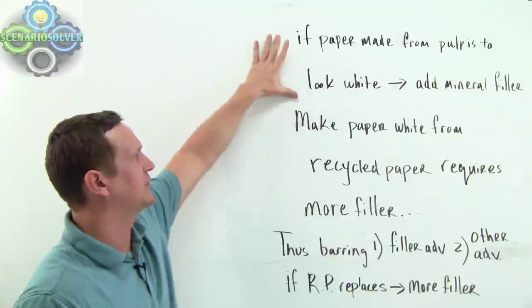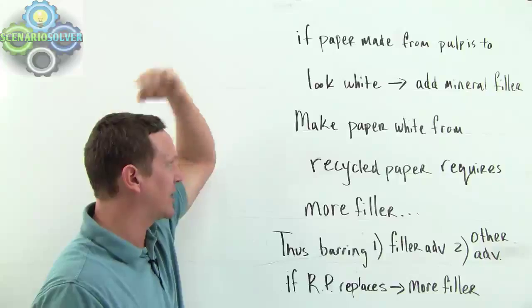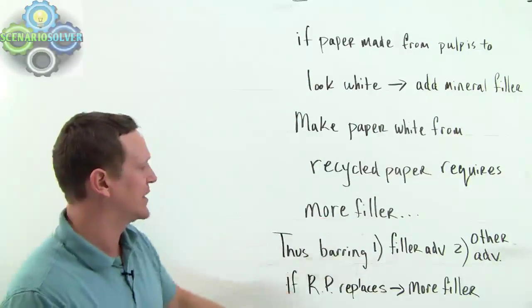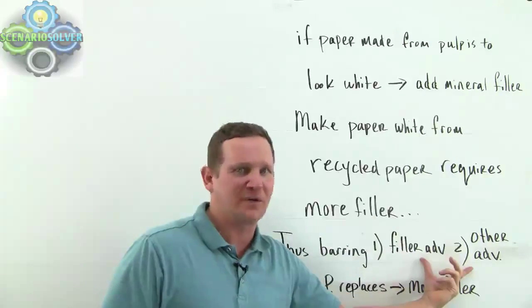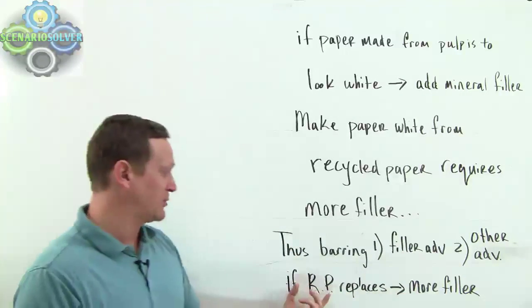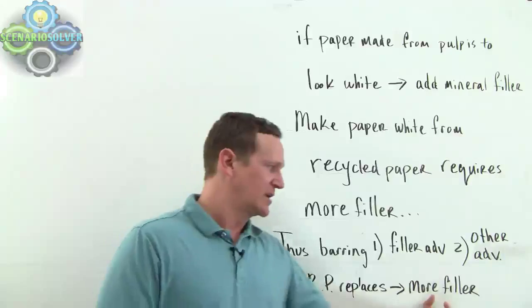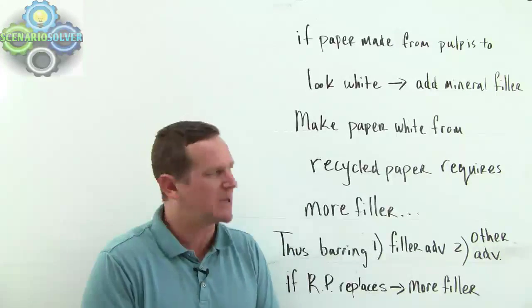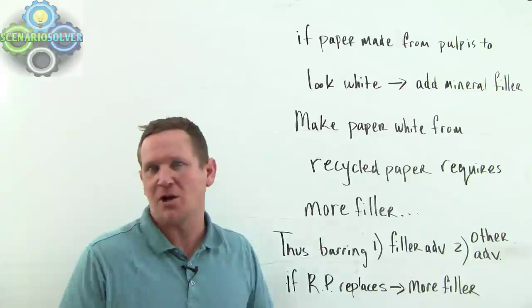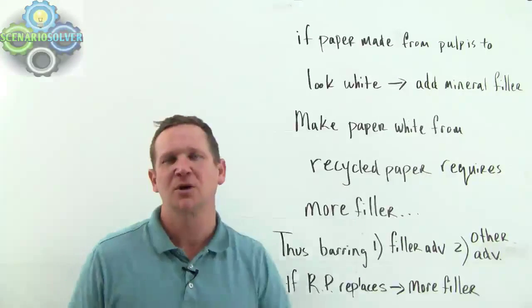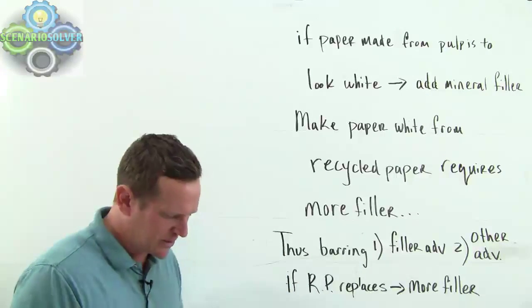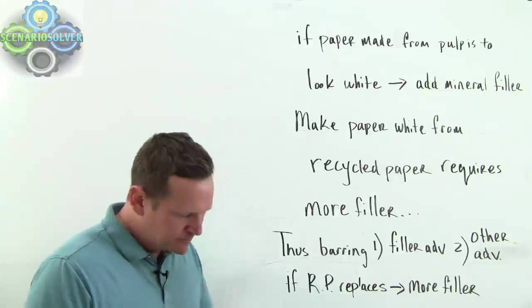I mean, it's saying, look, to make it white, normally we have to have filler. If we use recycled, we have to use more filler. And then barring any other advancements, if we begin to use this, then we're going to need more filler. And this is where, when you see something like this, you're like, that's pretty good, man. That's solid. I mean, we've done everything we need to do. We're going to come up with an ethereal assumption, okay? So let's go through and take a look at what we've got here.